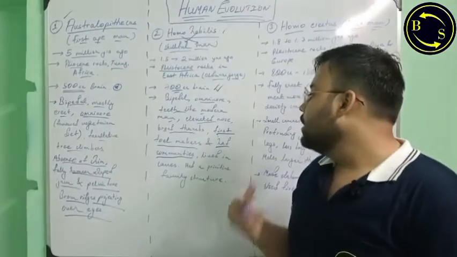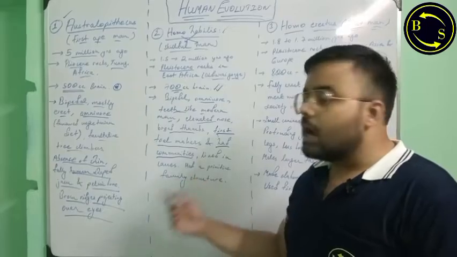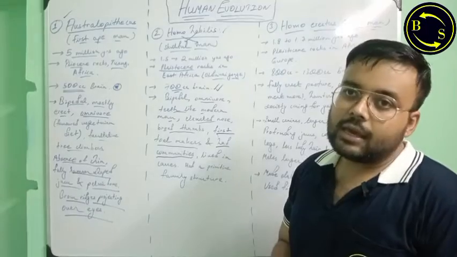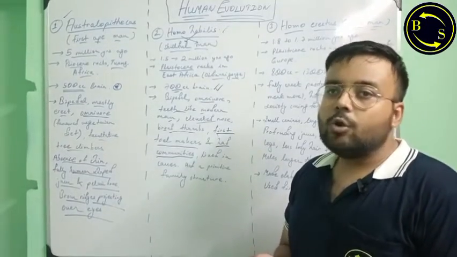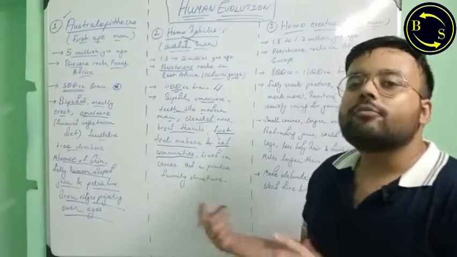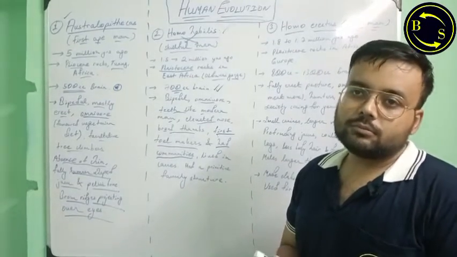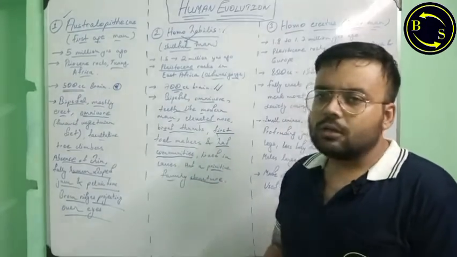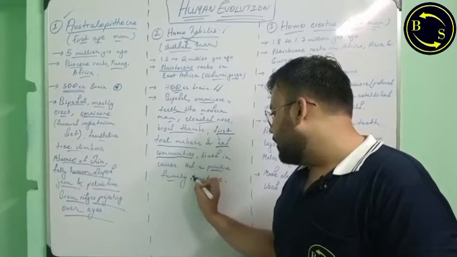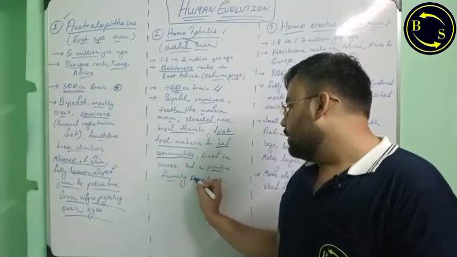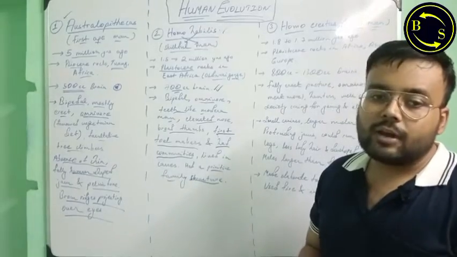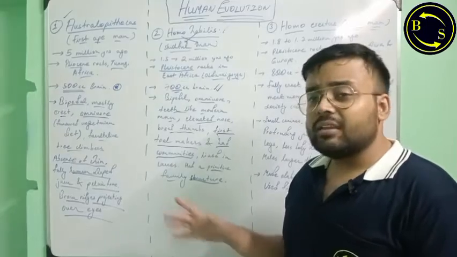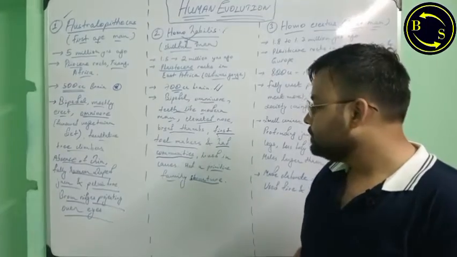Looking after each other, mainly looking after the young ones. So all the individuals living in a single cave behaved like a family. They looked for each other, they collected food for each other, they protected each other. So they had a primitive family structure, not a stratified family structure having a father, mother, not like that. During that time, there was random mating even. Okay, so they had a primitive family structure, but they had a community living in caves.